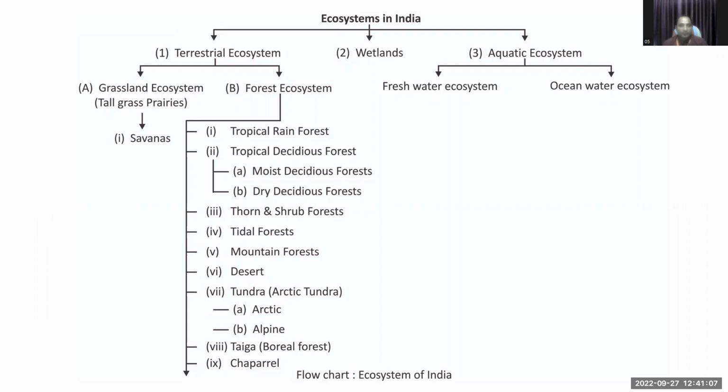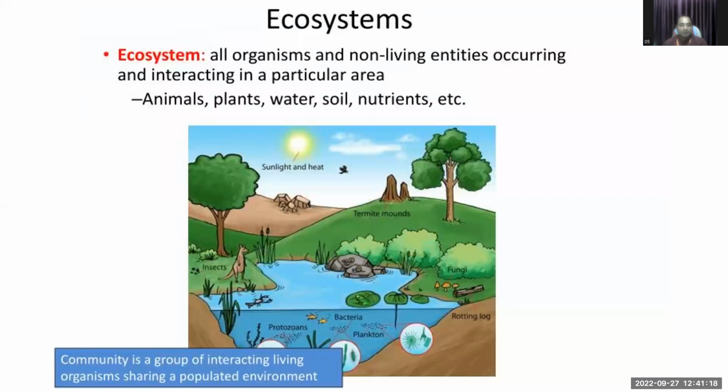The forest ecosystem consists of savannas, of which about nine are present. An ecosystem is all organisms and non-living things occurring and interacting in a particular area, that is animals, plants, water, soil, and nutrients, etc.